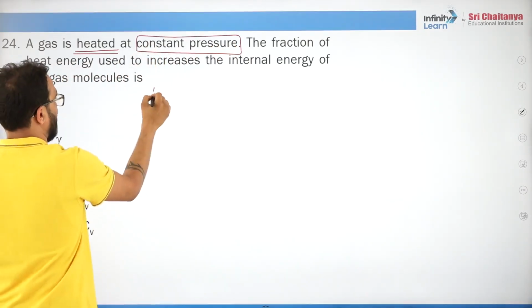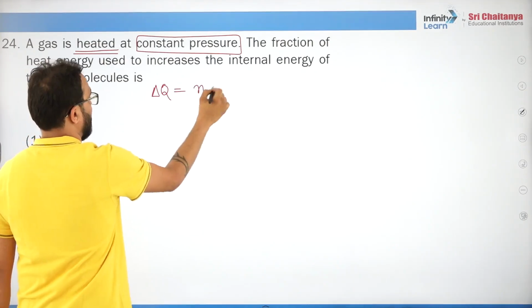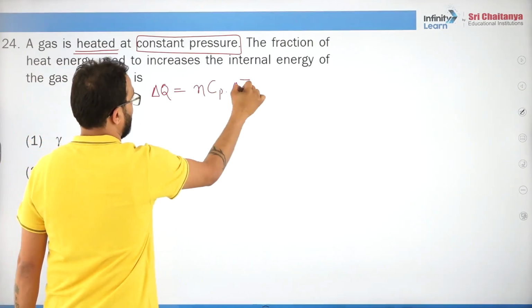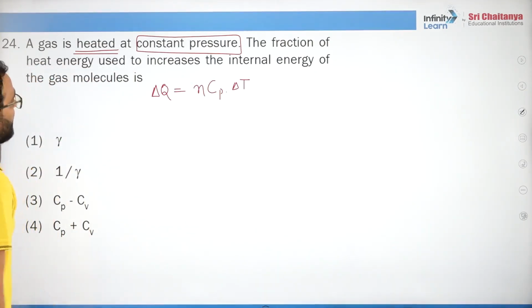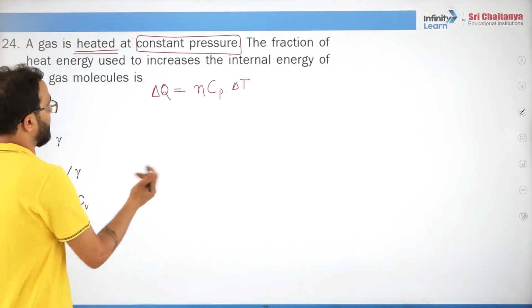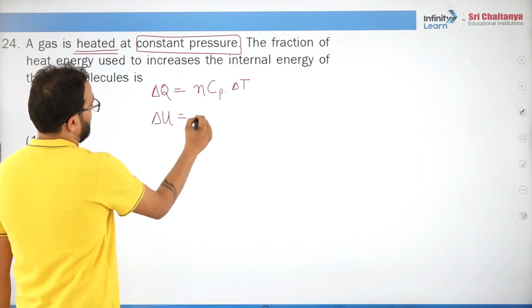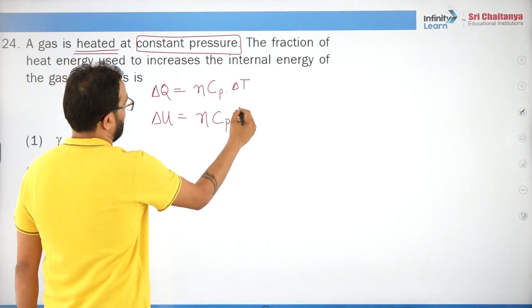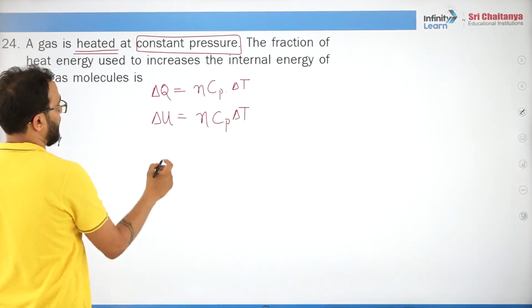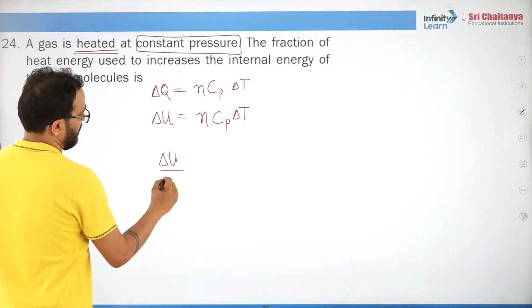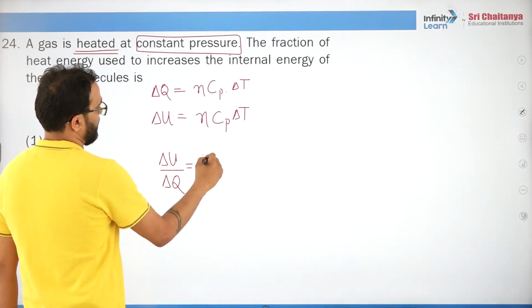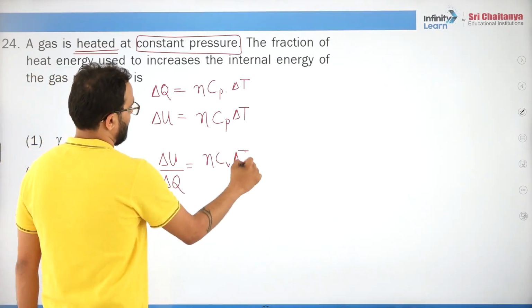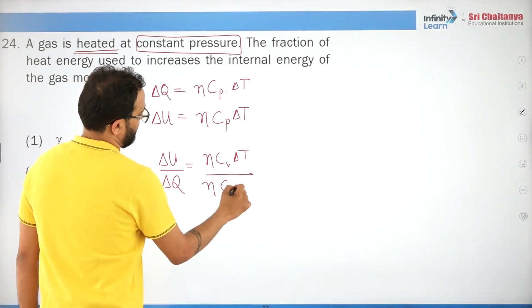Constant pressure means delta Q is nCp delta T. The fraction of heat energy used to increase the internal energy is, delta U, which is nCv delta T, upon nCp delta T.